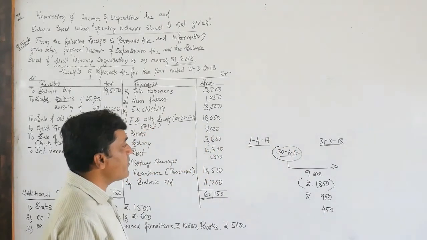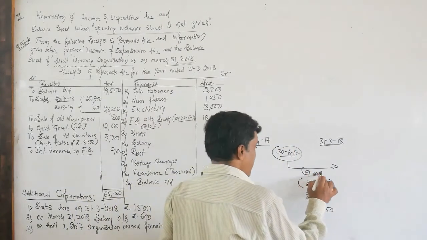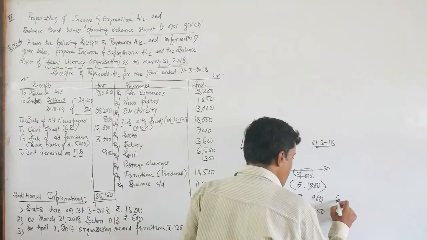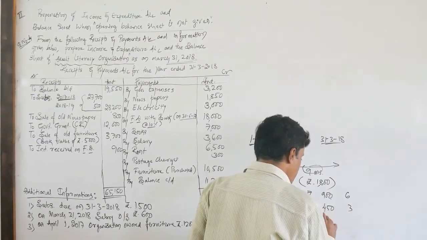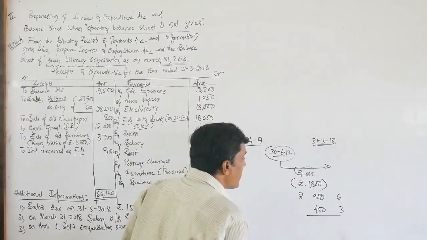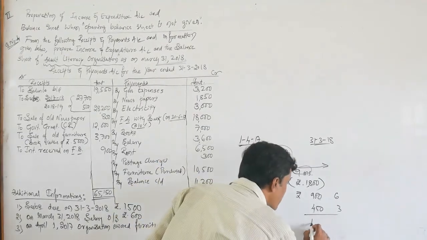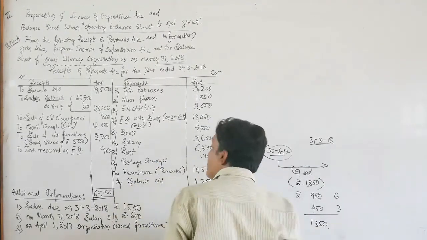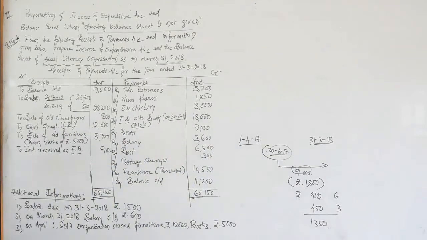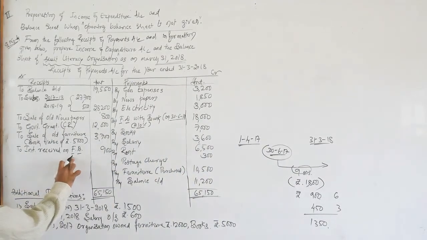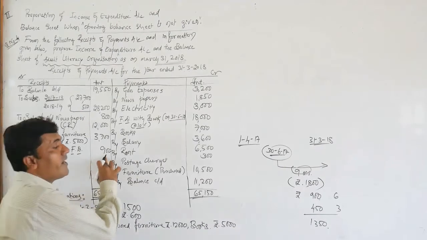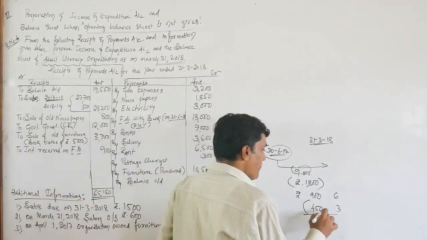Here we need to calculate the interest for 9 months only. So this is for 6 months and this one for 3 months. Total interest on the fixed deposit is rupees 1,350. But during the year we have received interest on FD of only 900. So rupees 450 is yet to be received.